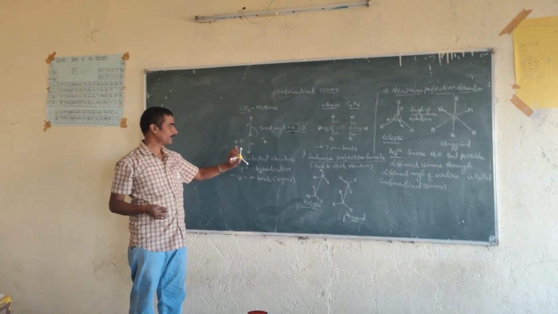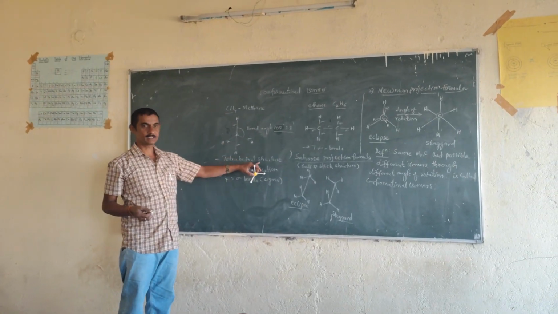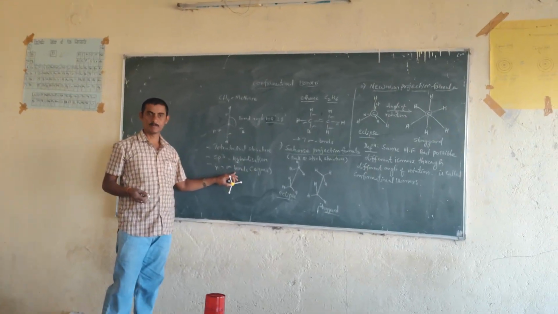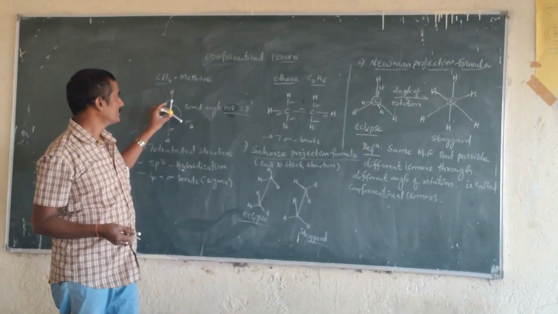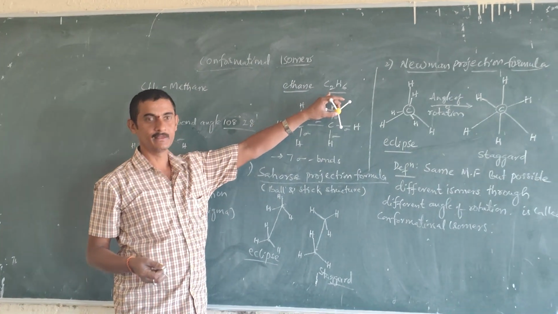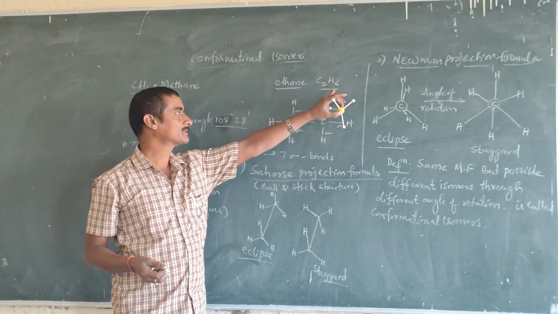108 degrees, okay. So tetrahedral structure, sp3 hybridization, 4 sigma bonds. This is about the methane structure. The same structure we are going to observe in ethane, C2H6.